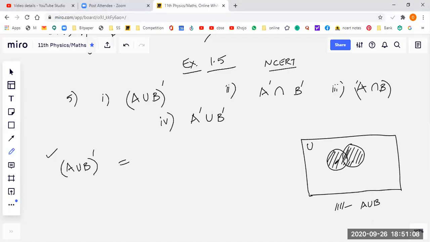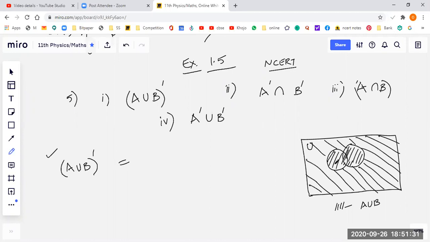Now we want to take its complement, not intersection. Its complement will be all the area except the area of A union B. Is it right? Yes, sir. What is A union B? Given by this, right? Then the complement of A union B is given by this right hand side shaded lines.